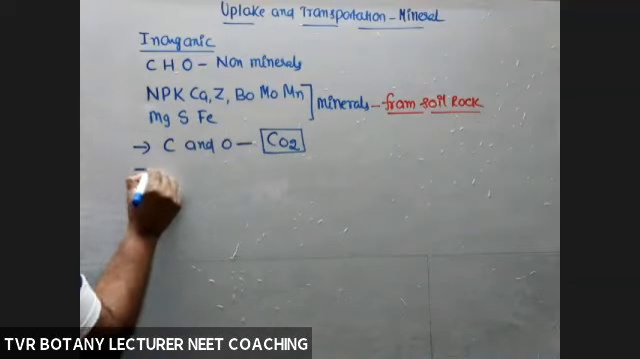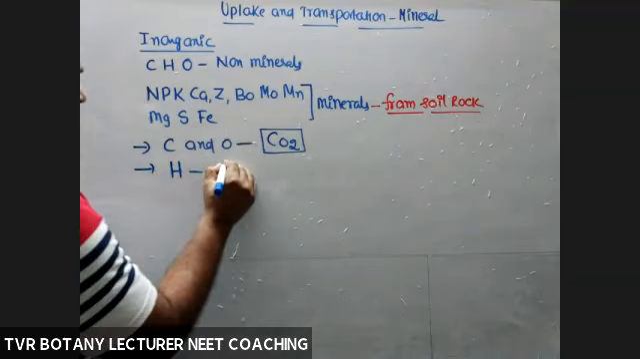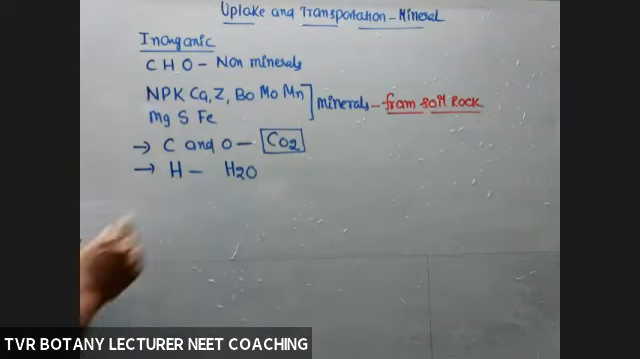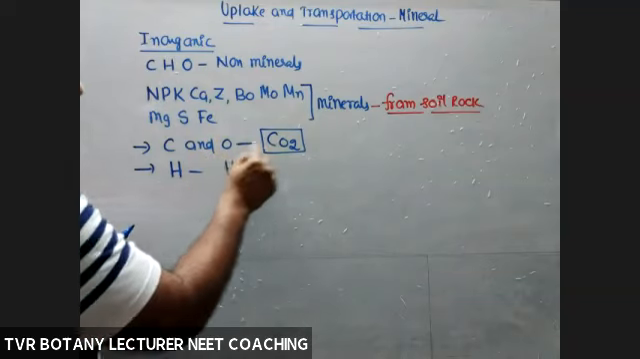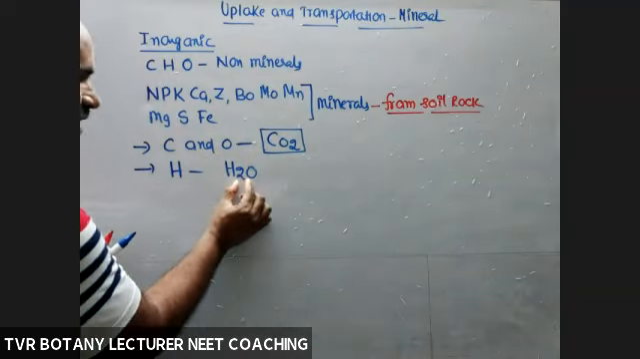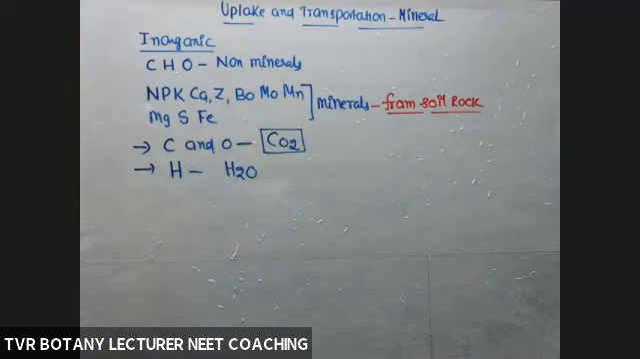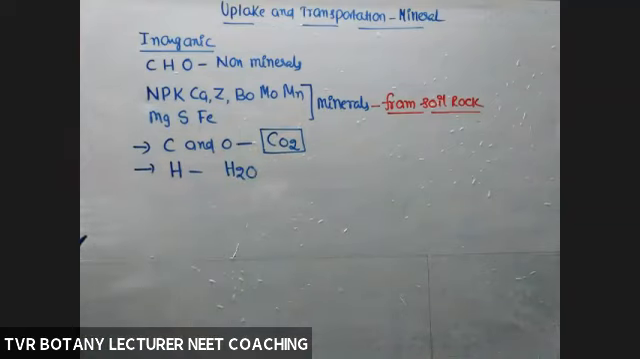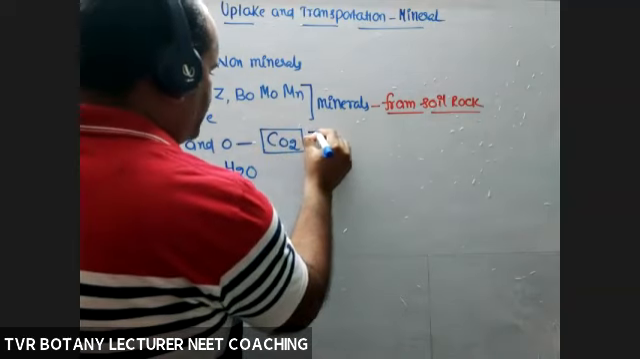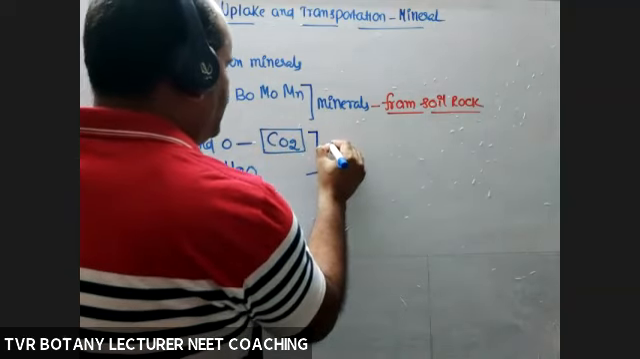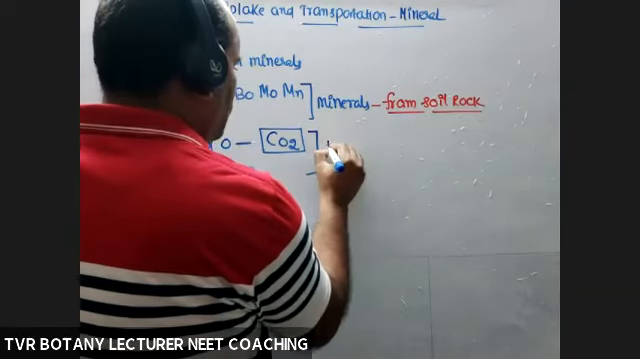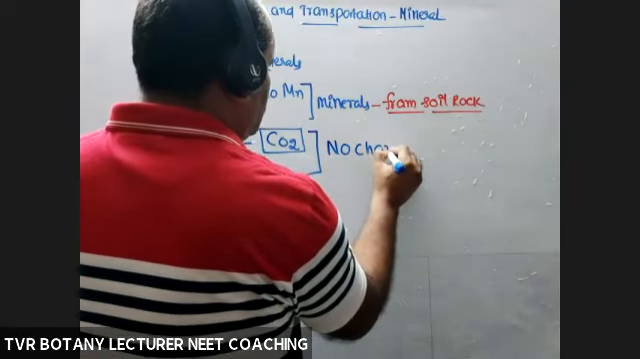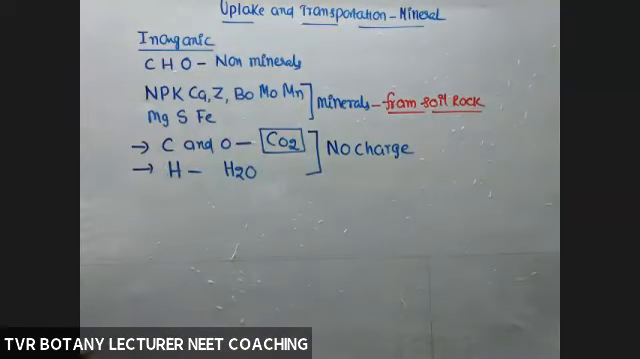And what about hydrogen? Coming from H2O. So hydrogen definitely coming from the H2O. And what about oxygen? Maximum oxygen is from CO2, some extent from H2O. So that is about so-called non-minerals. And all these carbon, hydrogen, oxygen are absorbed without any charge.